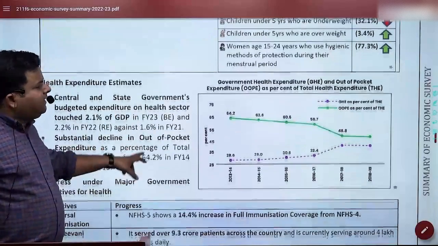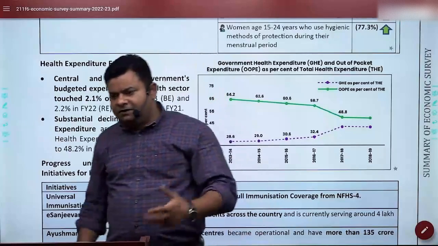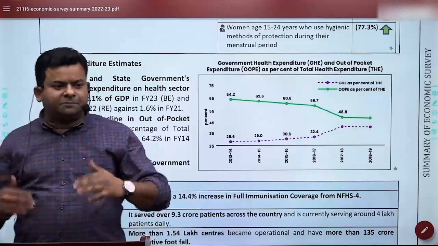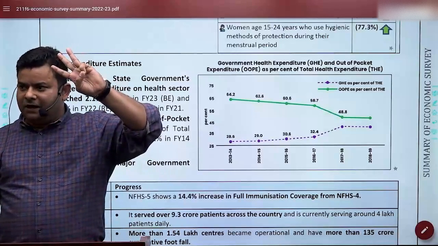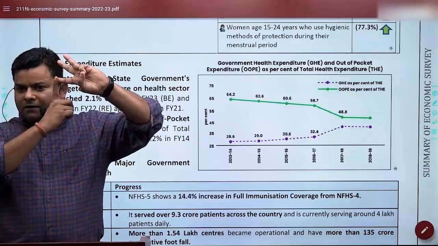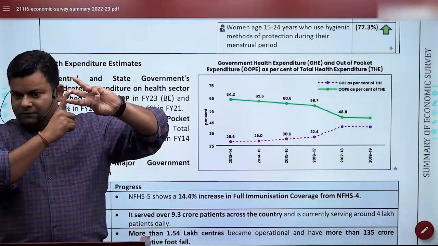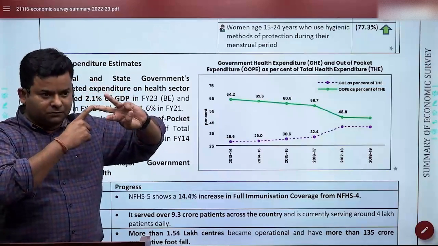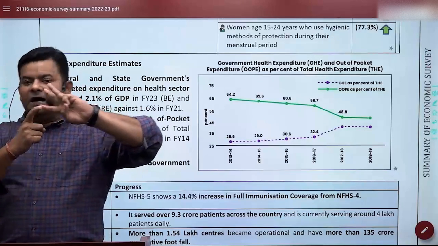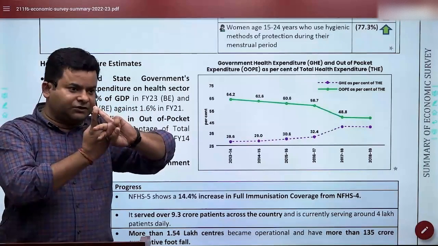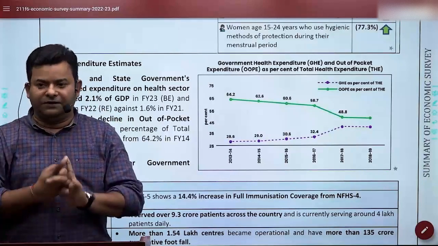So that's how we got here, and there's one thing called NHA. Look at this, total health expenditure. It is the report on how much expenditure is going on in health. It consists of 3 major things: how much money the government is giving in health, and how much money people are spending themselves, which is called out-of-pocket expenditure. So in health, how much you're spending yourself, how much the government is giving, and how much is coming from insurance and other agencies. The good part is that out-of-pocket expenditure has gone down in India.